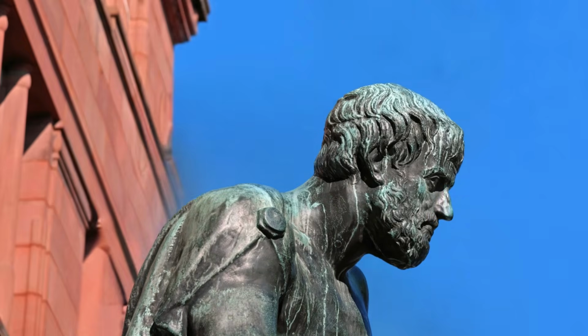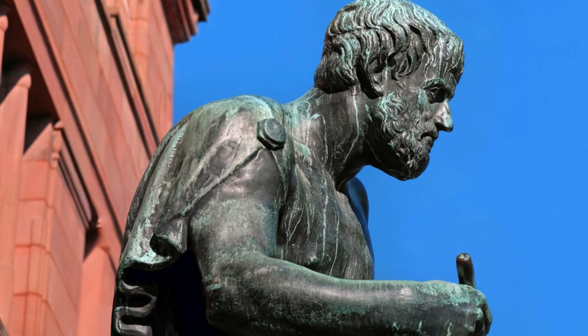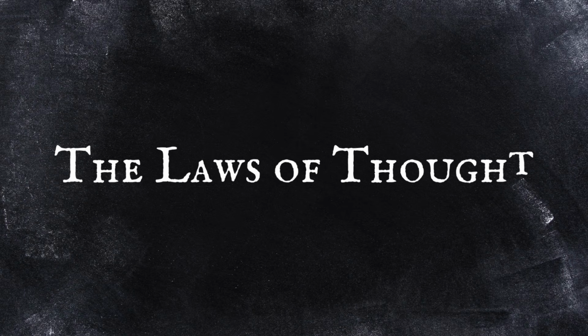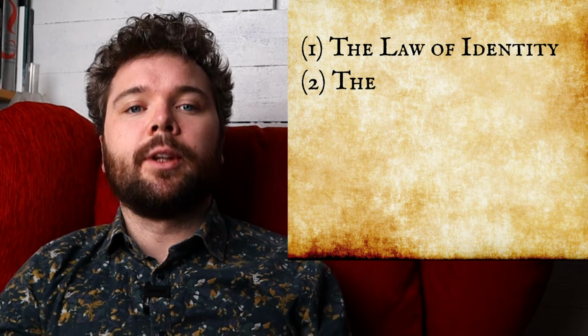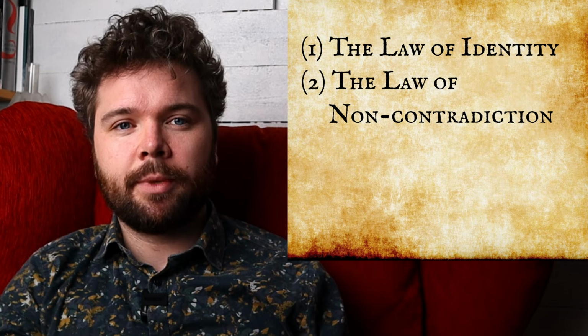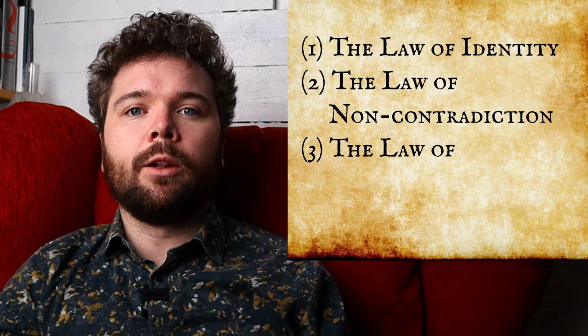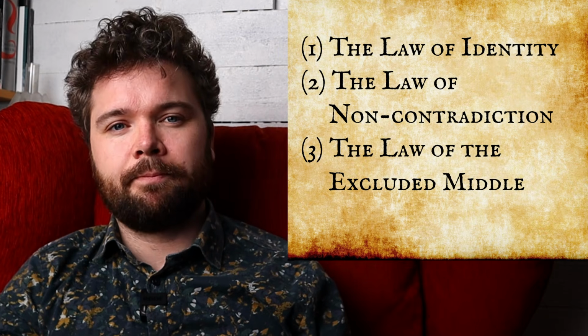Probably the first real logician was Aristotle. He laid down what is commonly referred to as the laws of thought. These rules simply cannot be broken if you are to think rationally. The laws are: 1. The law of identity, 2. The law of non-contradiction, and 3. The law of the excluded middle.